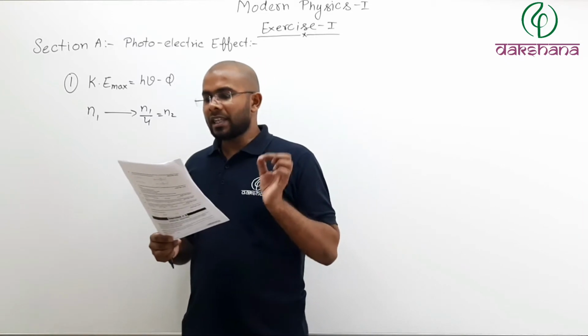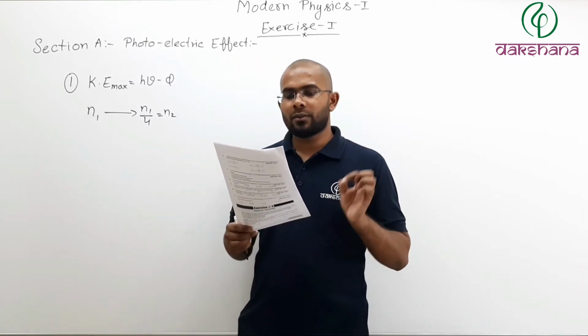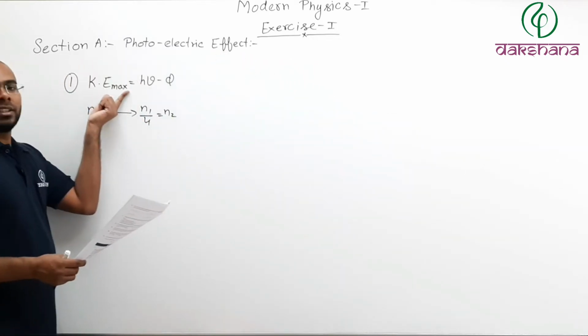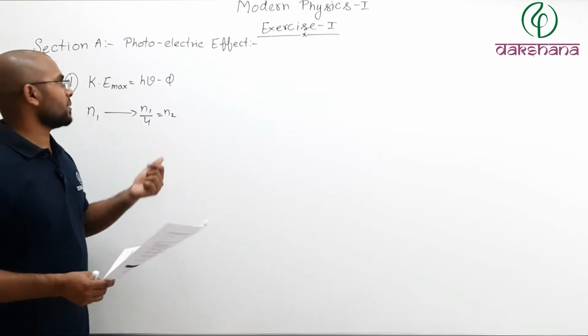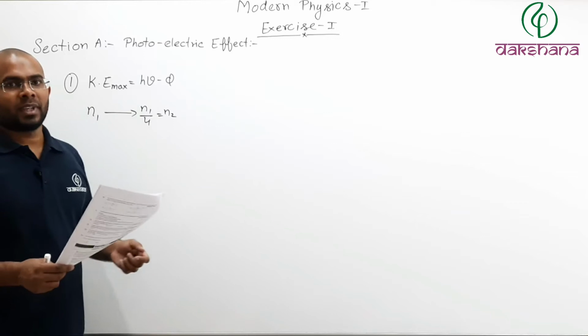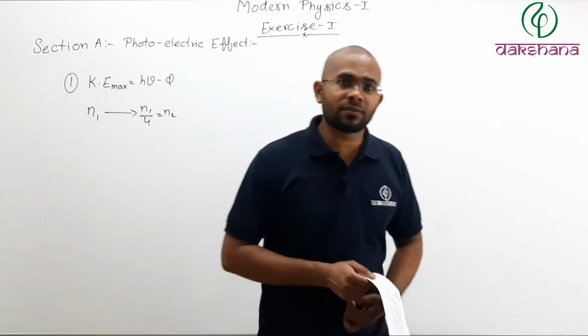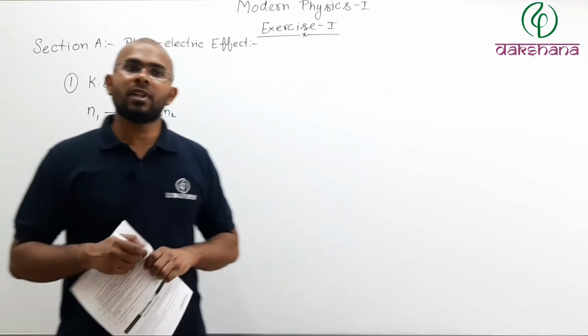So then the maximum kinetic energy of the emitted photoelectrons would be. Now you know that the maximum kinetic energy does not depend upon the number of photons. It depends upon frequency of the wave. And since by changing intensity we do not change frequency, in this case maximum kinetic energy will change or not?